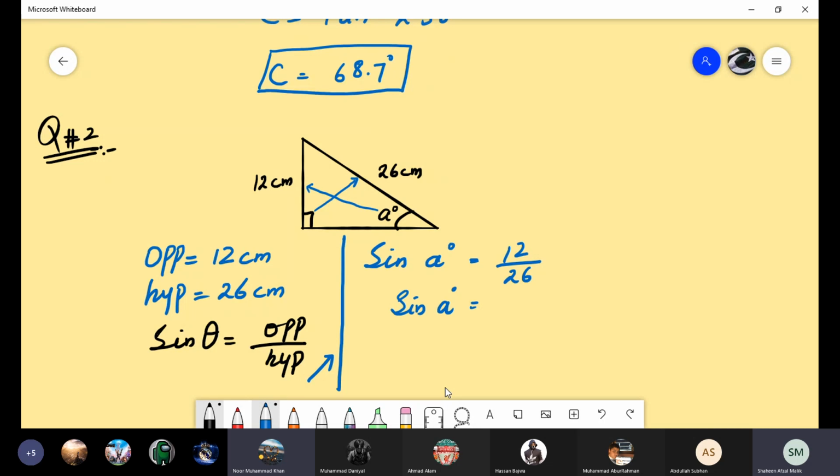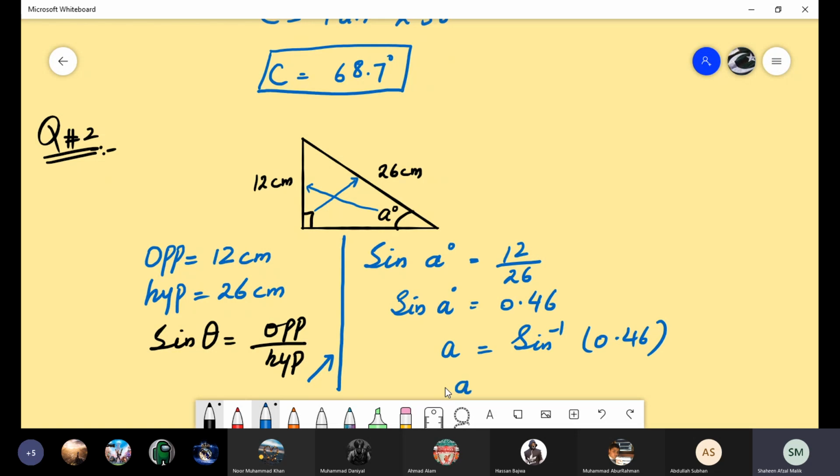Ma'am, 0.46. 0.46, because we want to find this missing angle. So A is equal to sine inverse 0.46. Or you can write directly, sine inverse 12 over 26.